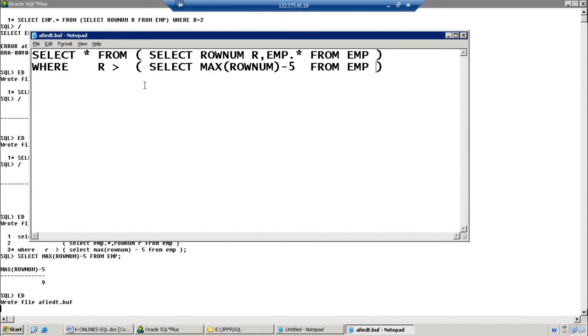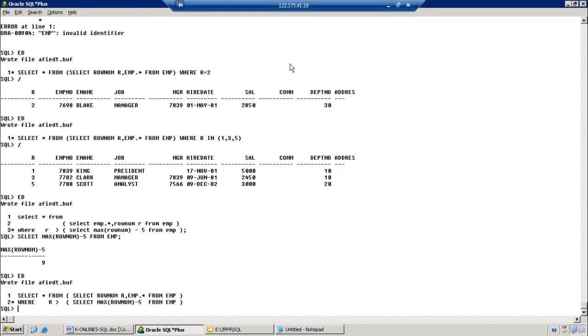So what are the values there? Greater than 9: 10, 11, 12, 13, 14. Those records are going to be retrieved from the table. So I want to retrieve the last 5 records. Suppose here I specify 2 instead of 5. First 3 records or last 3 records? Last 2 records. Let me check it.